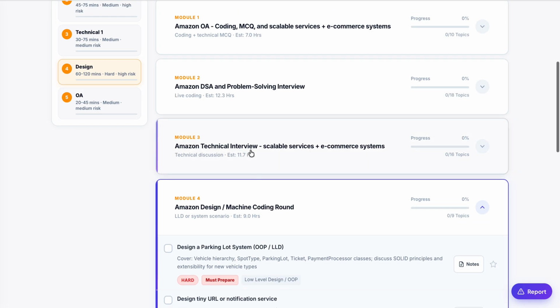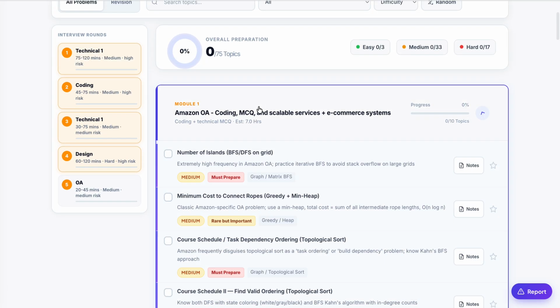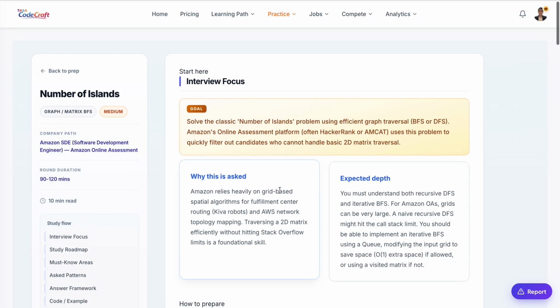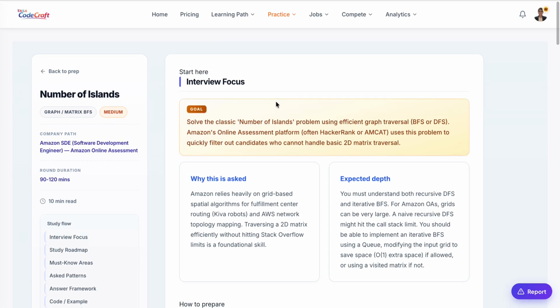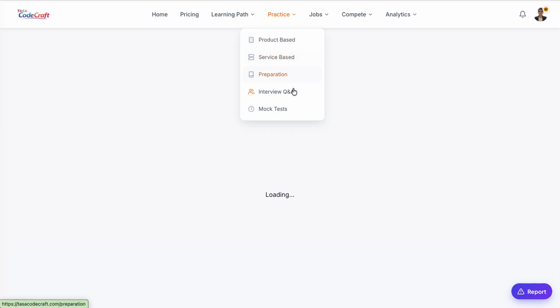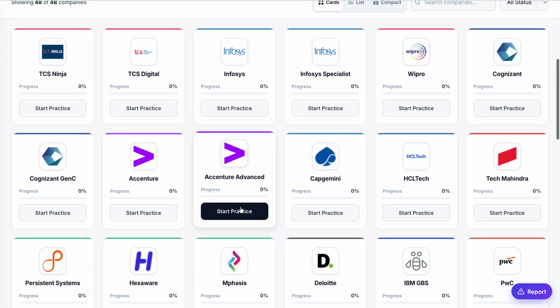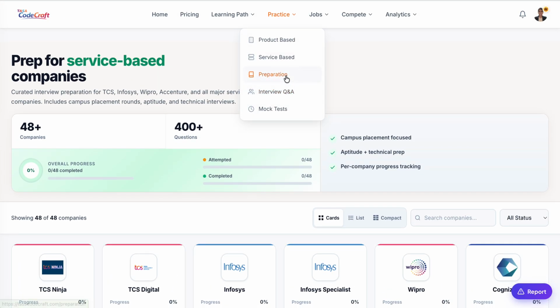So this is Amazon module 2, module 1. So coding, the previously asked questions. If you click notes, you can read notes on that as well. Likewise, we'll have service based companies, all the service based companies. And then we have a preparation.